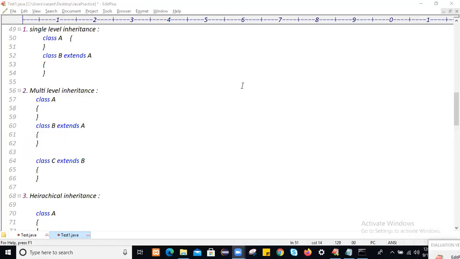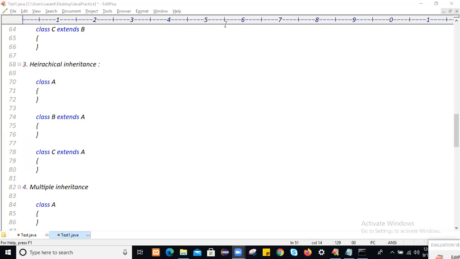Let's go with hierarchical. In hierarchical, we have three classes. We have class A, class B, and class C. One parent with two children. Class B is inheriting class A as well as class C is also inheriting class A. So one parent with two children. This is called hierarchical inheritance.